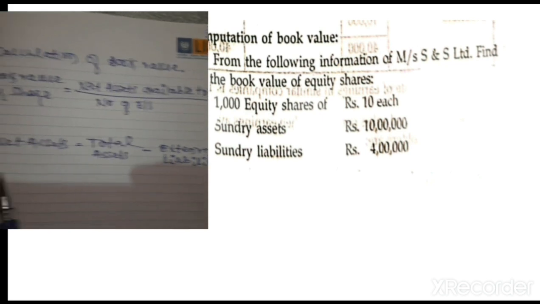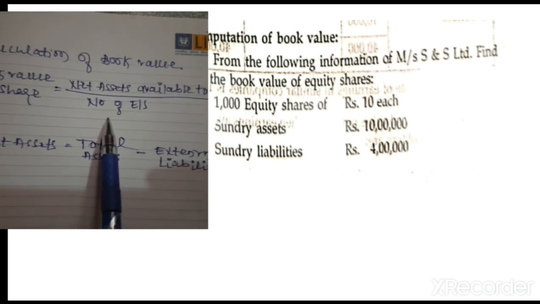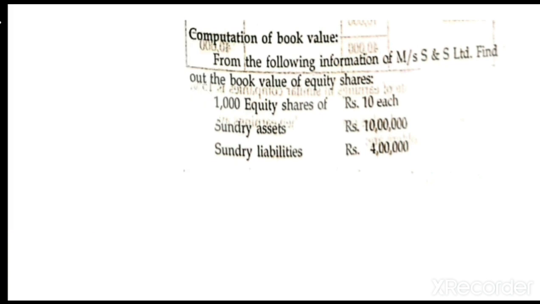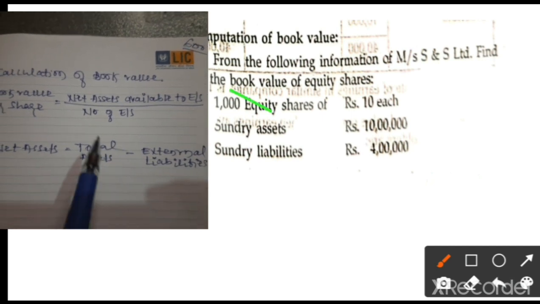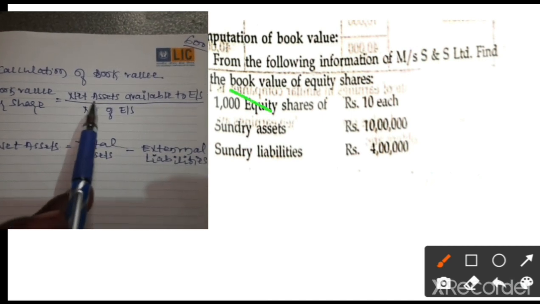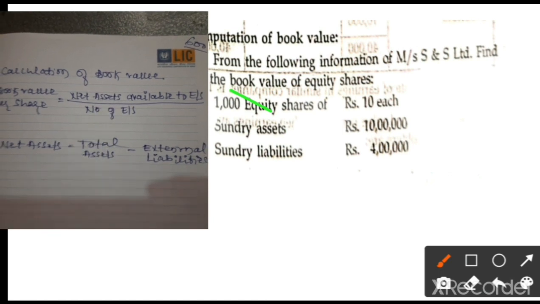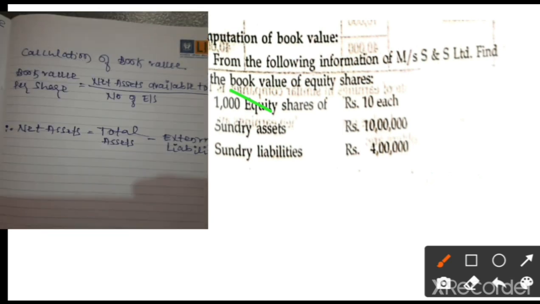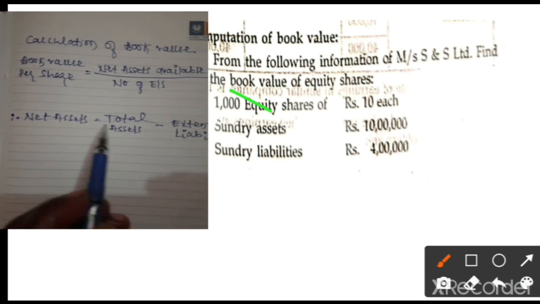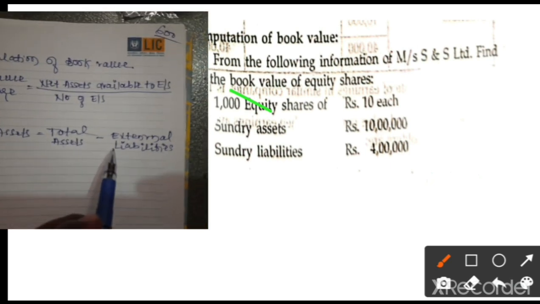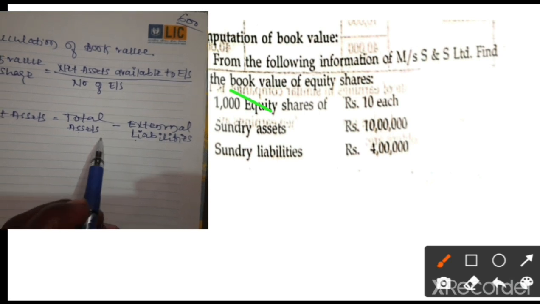Is it clear? The number of equity shares is how much? 1000 is given in the problem. Clear? Next, there is no information regarding net assets available, so first we are going to calculate the net assets available. How do we calculate it? Net assets available is equal to total assets minus external liabilities. This is a formula I already gave you.